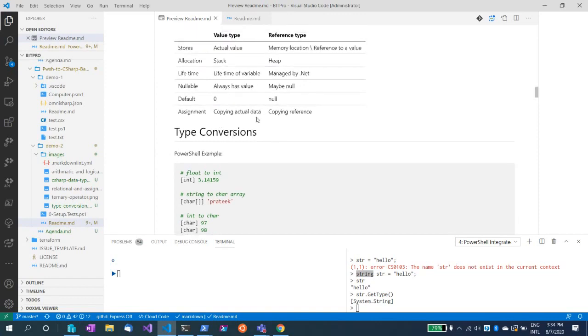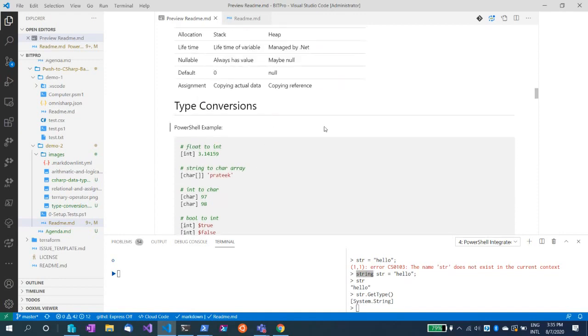When you're assigning any value of the value type, it is basically copying actual data to that variable. But with the reference type, you're just referencing a memory location, not copying any actual value. So we can keep that in mind when we are defining value types and reference types: every time you do an assignment with a value type, it will keep copying that data into memory, and with the reference type that is managed, it only references that location. So there is no memory that keeps piling up when we are continuously assigning something to a variable.